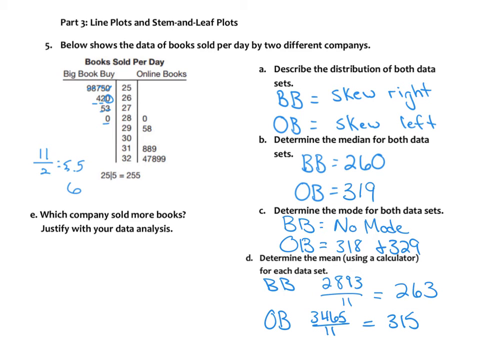Okay, last we have which company sold more books. Justify with your data analysis. So obviously we can tell that online sold more because the mean and the median are both greater online than they are in big books.